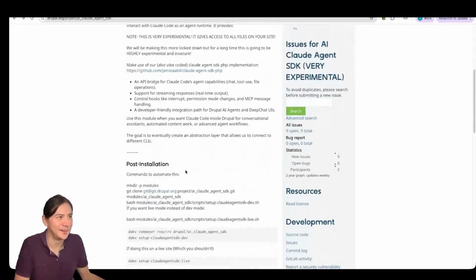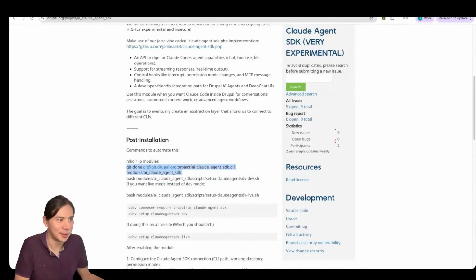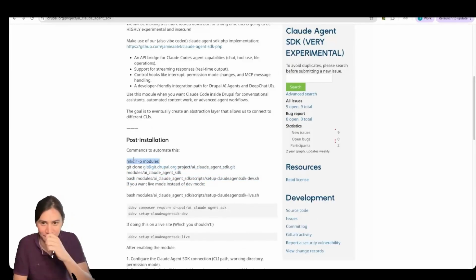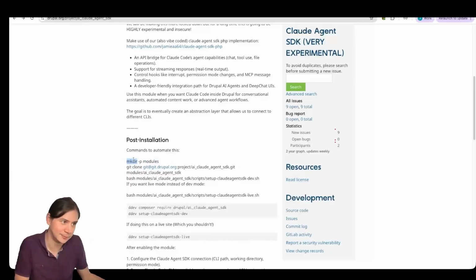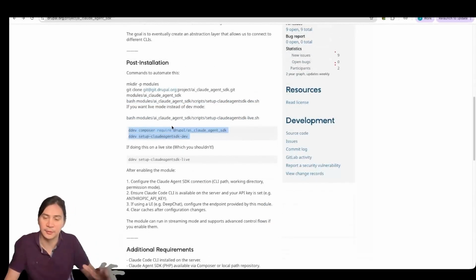And I said very experimental. I've got instructions here. So at the moment, you have to do a git clone. You go into your folder, outside of web, and you make a folder called modules. Git clone this into it, and then run this script in bash. And then there's one for if you want it in live mode. We're hoping to have it nicely with ddev. But what this will do is it'll do everything for you. It will install the module, but it'll also install the library. And if you're using ddev, it will install Claude Code inside ddev, which is a little bit safer, but also means everything's there. You don't have to worry about how this interacts with Claude Code if you're running it yourself.